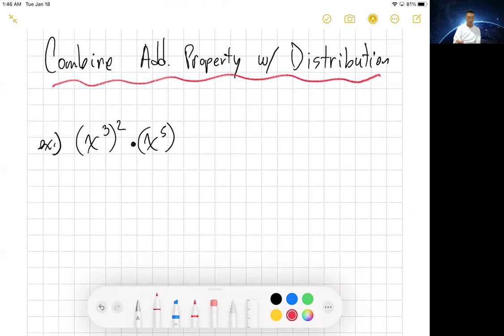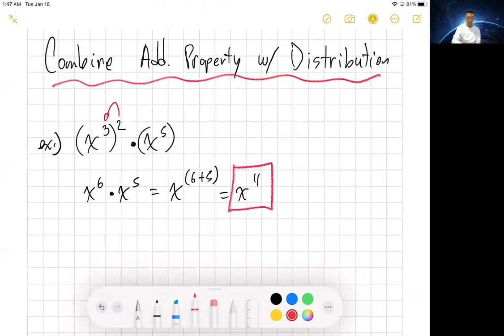Right? So what does that mean? Oh, I gotta distribute, always distribute first. x to the sixth times x to the fifth. And then now you're going, oh, okay, I got two bases, and I can go ahead and add the exponents. And that's my final answer for this particular problem. Okay, you distribute, always distribute first if you can, always.